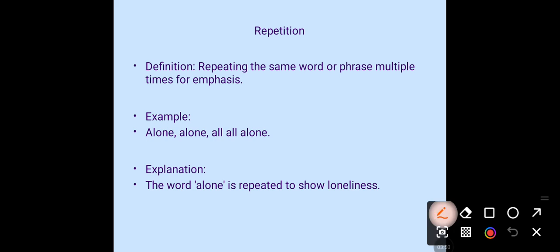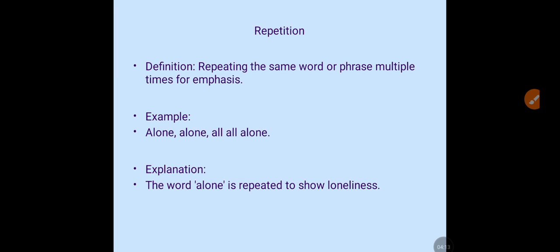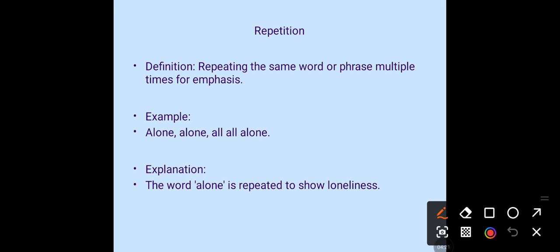Now let's see the next literary device, that is repetition. Let's see the definition first. Repeating the same word or phrase multiple times for emphasis. Now, what was alliteration? Repetition of the same consonant sounds. But here, repetition is the repetition of the same word. Here it is not the repetition of the sound. You have to see it. It is a repetition of the same word.